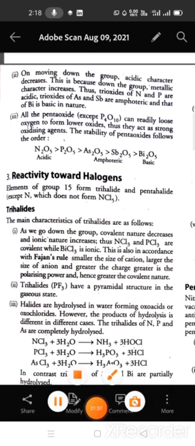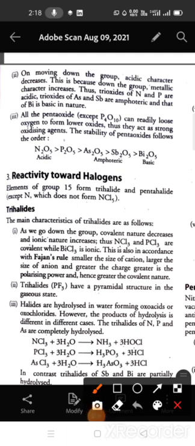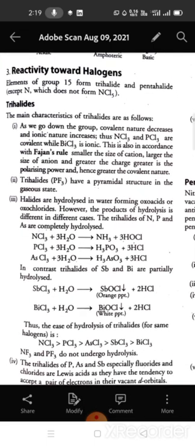Now all the pentaoxides like P4O10 can readily lose oxygen to form lower oxides, thus they act as a strong oxidizing agent. For example, like this is the order of the acidity and basicity. So you can see here the N2O5 is the most acidic in comparison to the oxides of the other elements. And Bi2O5 is basic in nature, while As2O5, that means arsenic oxide, and antimony oxide are amphoteric in nature. Now the reactivity towards halogen.